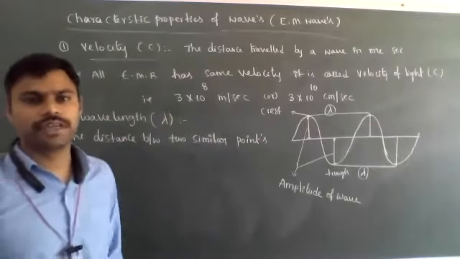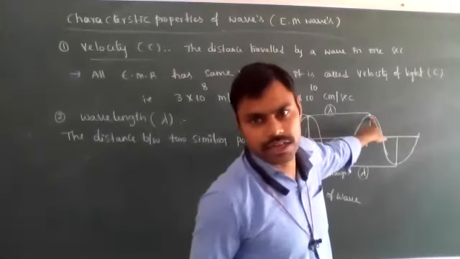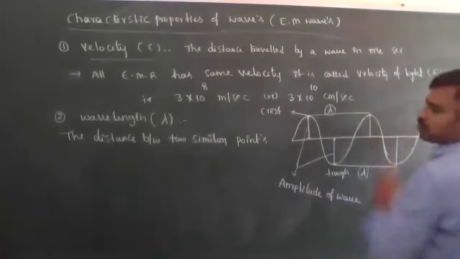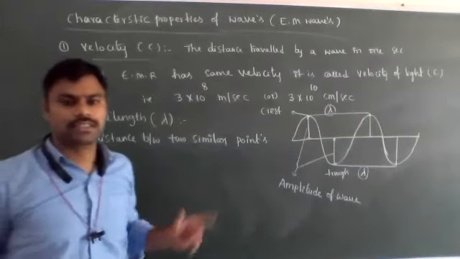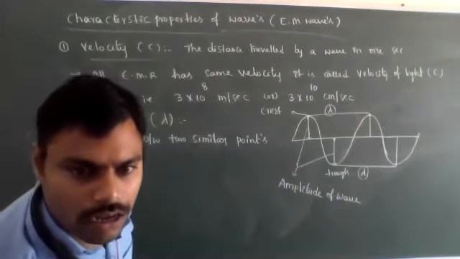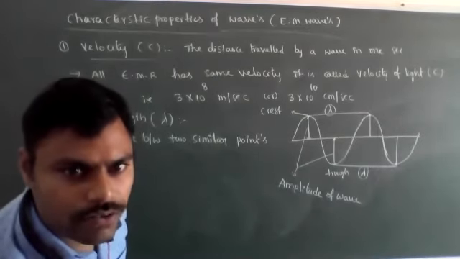Successive similar points only: one crest and the next crest, not the third and fourth.